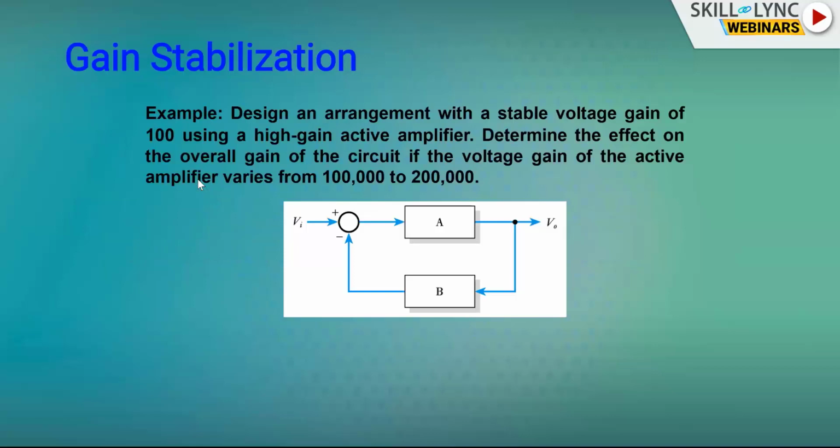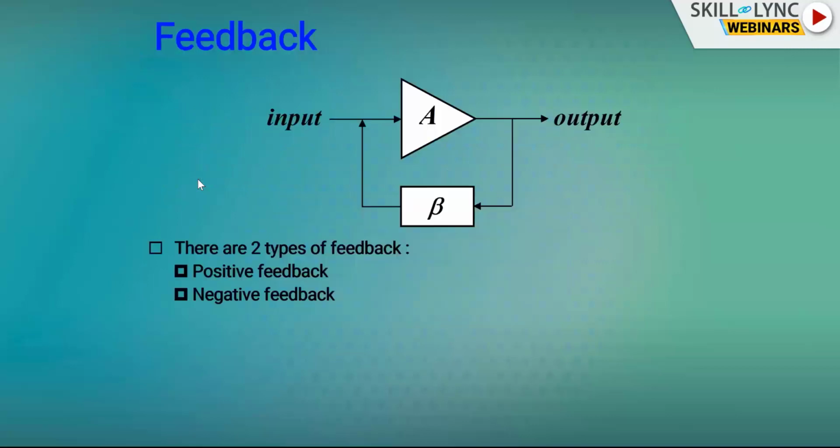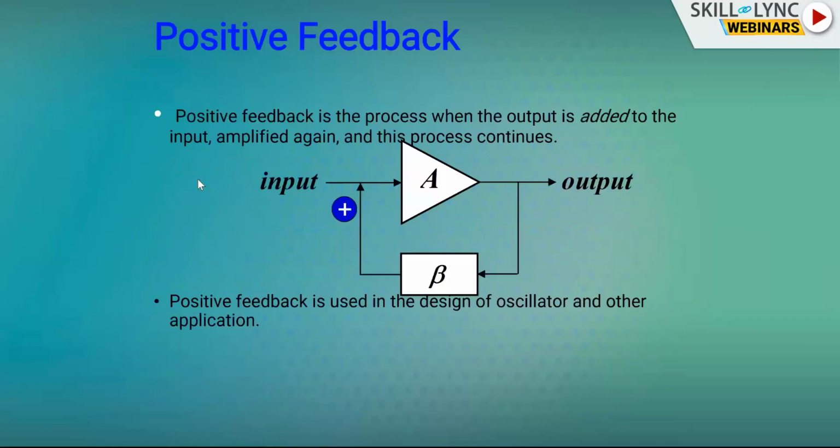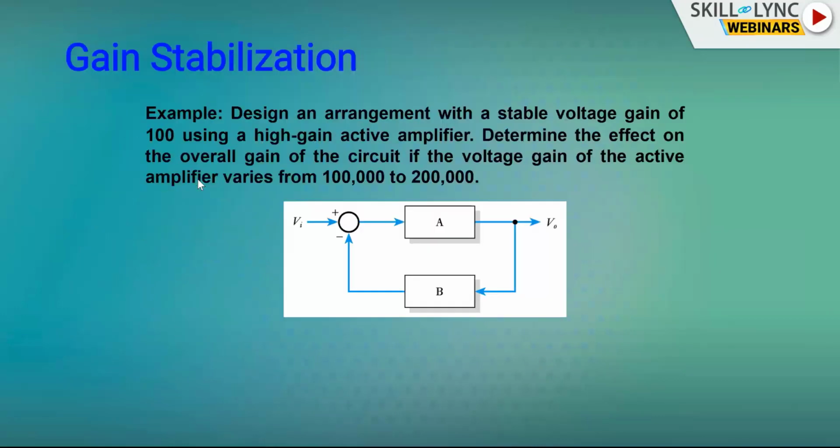Okay, this gain stabilization we have already seen. This is the requirement for Harold Black in 1928. So Harold Black's problem is how to stabilize the gain of an amplifier. Let us see how it is stabilized. This is the problem faced by Harold Black. Now in telephone repeaters, even though the gain of the amplifier changes, the overall gain should not be changing.